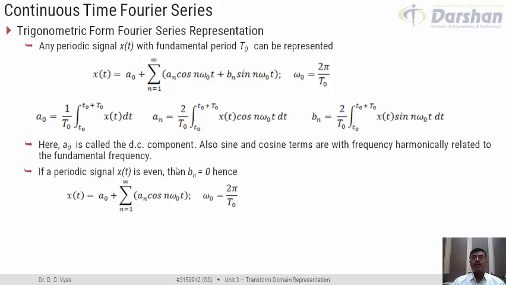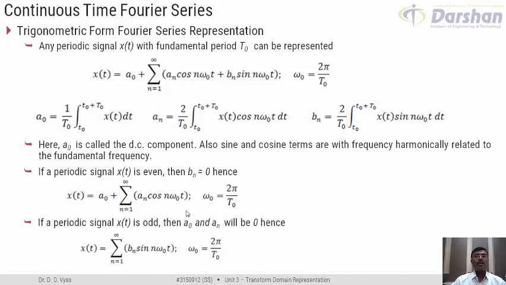This would result in bn equal to 0. So if the signal x of t is even, the coefficient of the sinusoidal term would be 0, and hence x of t would simply be represented as a0 plus summation n from 1 to infinity an cos n omega 0 t.